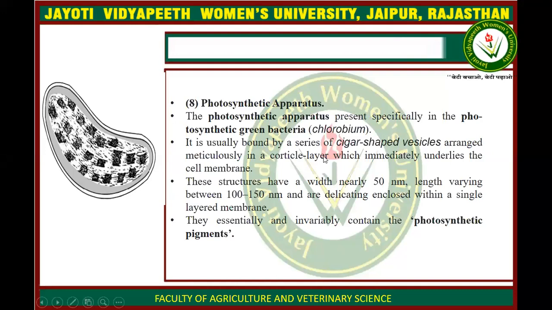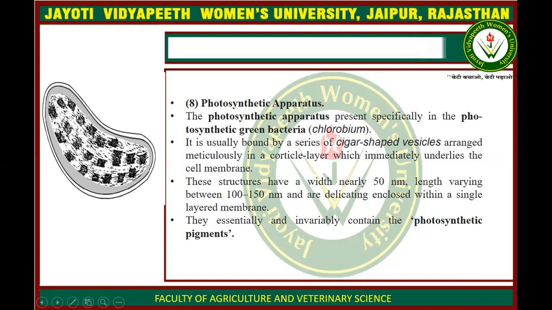Now the photosynthetic apparatus. Photosynthetic apparatus is found in the photosynthetic bacteria. These photosynthetic apparatus are cigar-shaped vesicles which are arranged in a particular way, and these structures have a width of approximately 50 nanometer with a length between 100 to 150 nanometer, and they are surrounded by a single layer.